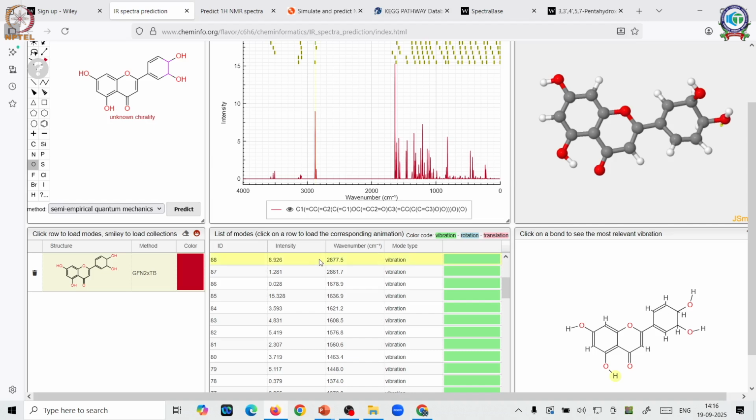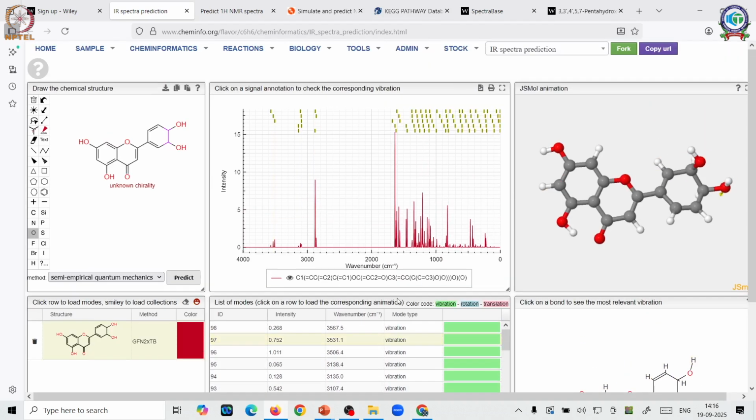Say for example, I want to see what the vibration or the band appearing at 3,5 is due to, and you can see carefully here, this is what is moving. You can see here, this is what is moving.